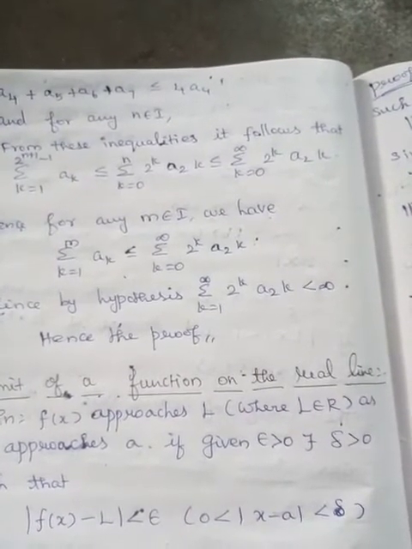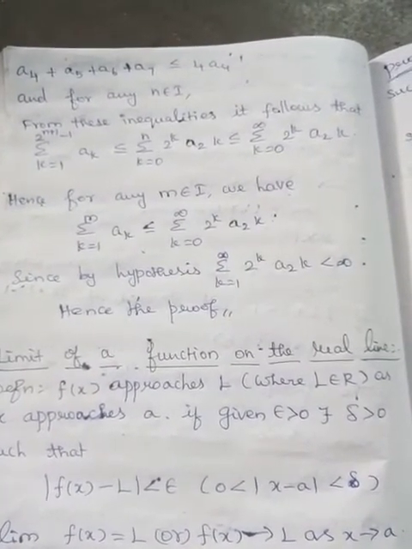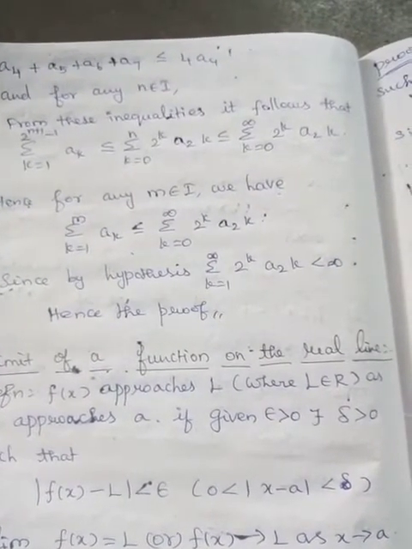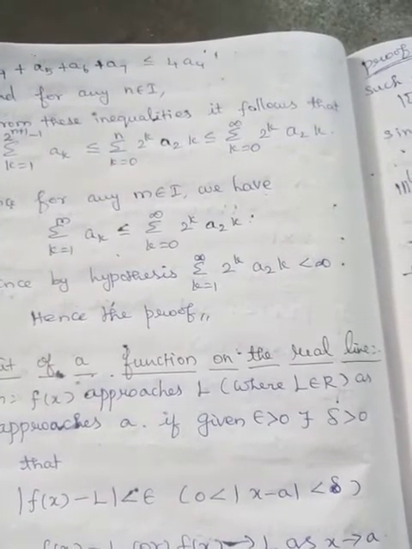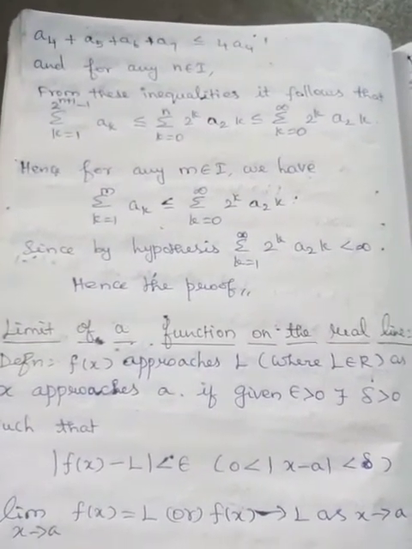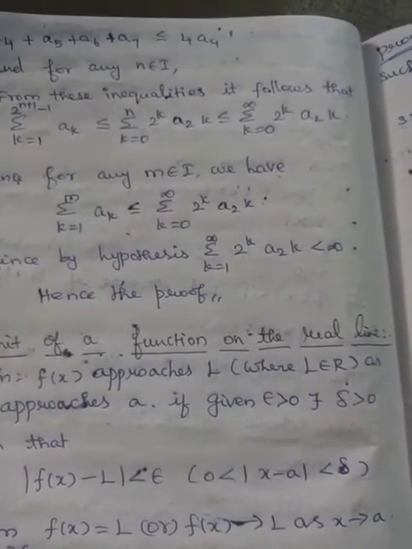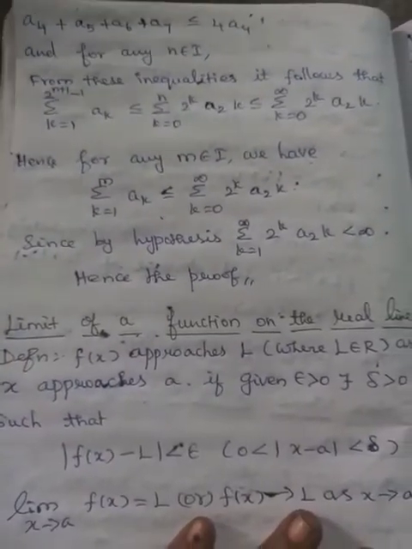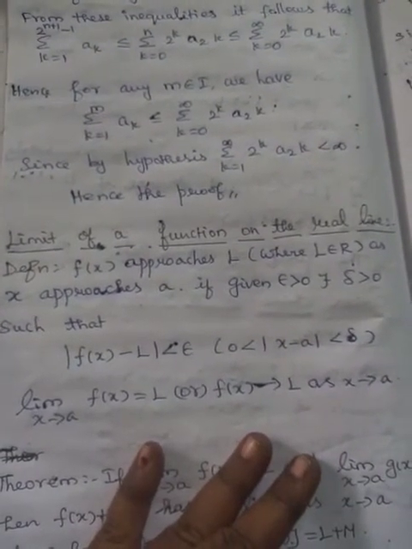Hence, for any m belonging to N, we have summation k equal to 1 to m a_k is less than or equal to summation k equal to 0 to infinity 2 power k a_(2^k). So, since by hypothesis summation k equal to 1 to infinity 2 power k a_(2^k) is less than infinity, applying the formulas, these steps follow. Hence the proof.